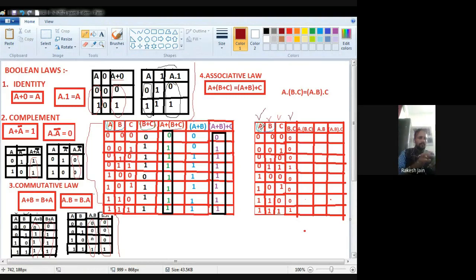Now see, B and C, any input is 1, output will be 0.